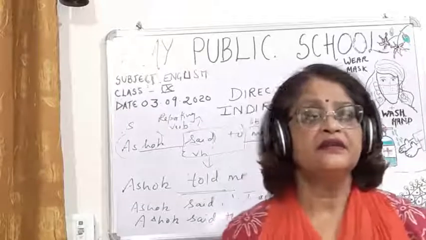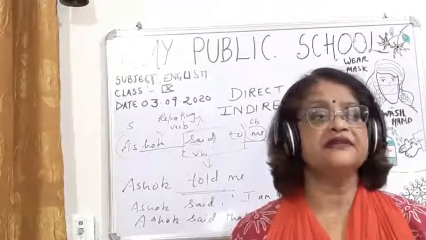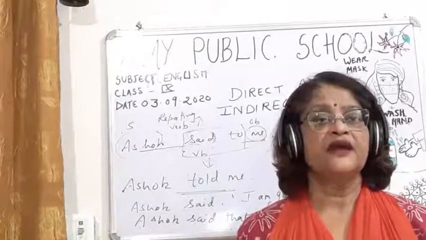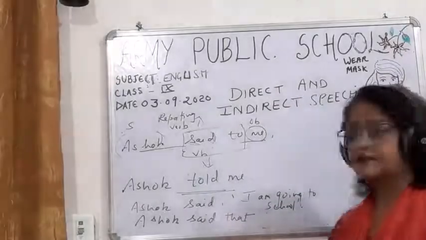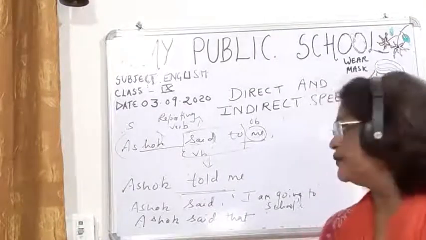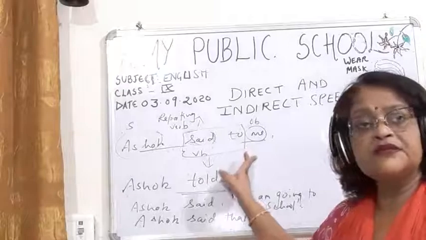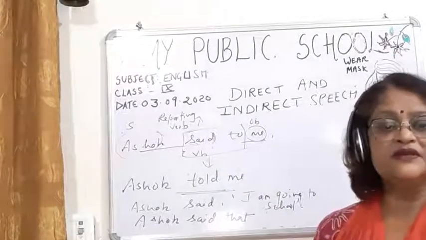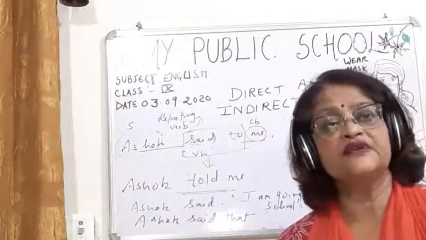Okay, so I hope two things are clear to you, children. First, you have to know what are the pronouns of the first person, second person and third person. And second thing, children, you should know about this. If object is there in the direct speech, then instead of said to, you will write told.